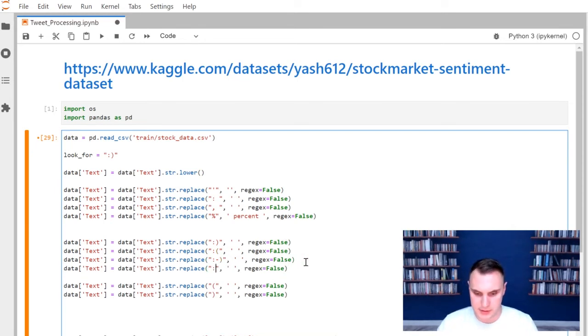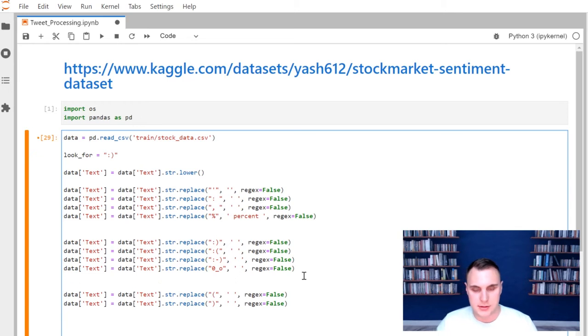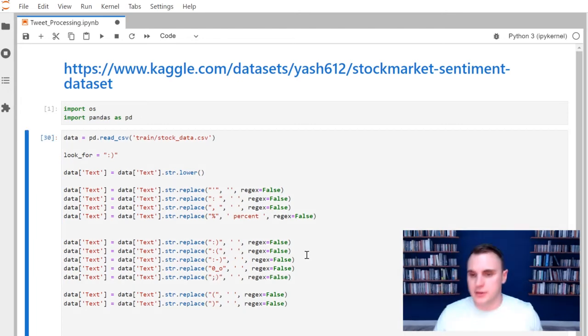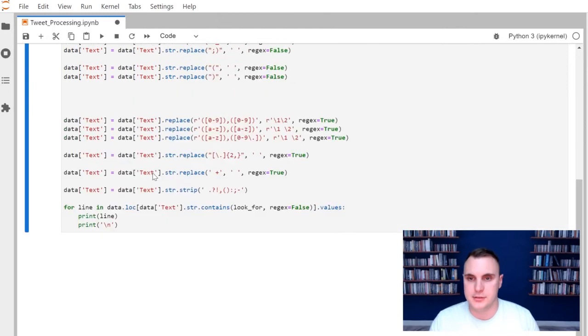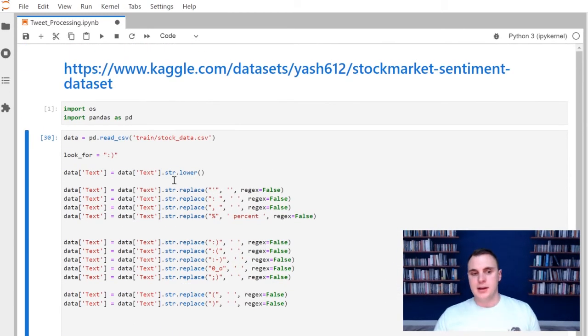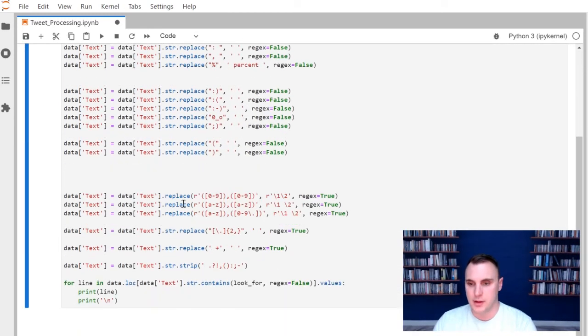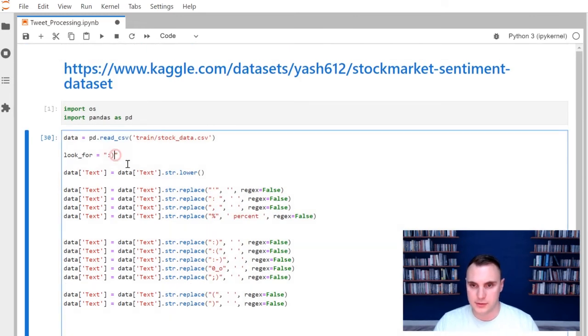I know another common one is 0_O. I saw a couple of those when I was doing this earlier. And maybe one more. Maybe we do the winking face. I don't know. So that's just going to take care of all of those. I reran the cell and there's no longer any with smiley faces. So again, it's just going line by line, trying to figure out what all of these things have.